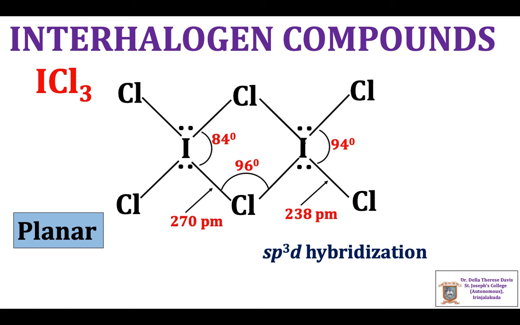Next is ICl3. The molecule is dimeric in solid state with bridging chlorine atoms. The two ICl3 units combine to form the dimer. In ICl3 dimer, the hybridization of iodine is sp3d2. The molecule is planar and hence the lone pairs of electrons of iodine will lie one pair above the plane and the other pair below the plane.